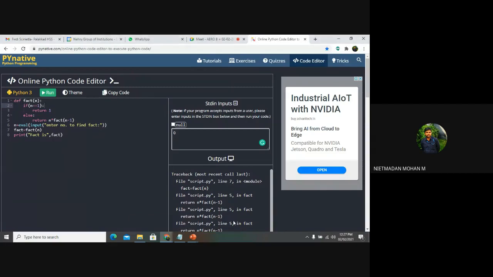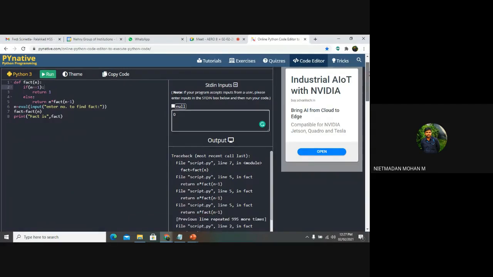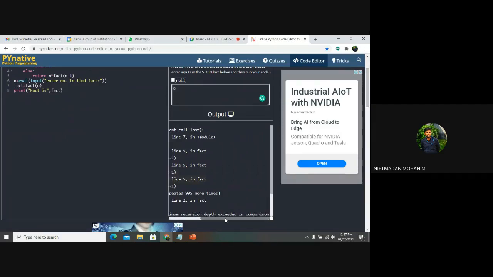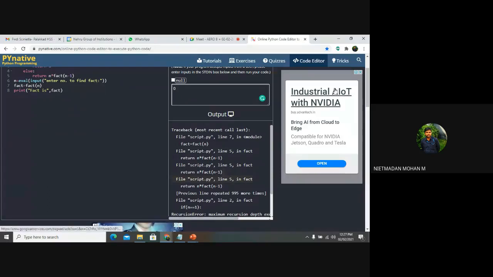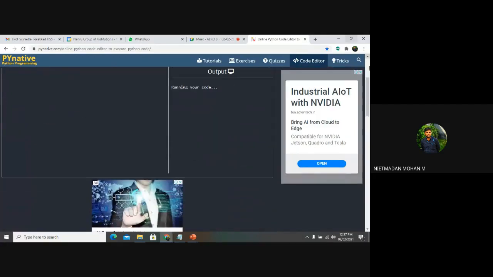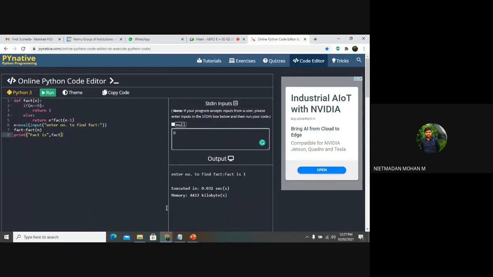One minute. I have seen those lines of code for the input 0. One minute, let's see the recursion depth. Come back to detail. If you are going with an input of 0, then you want to change this line of code: n is equal to 0.